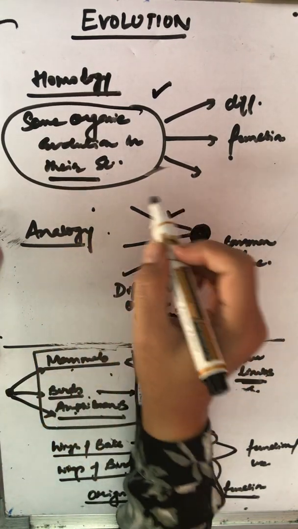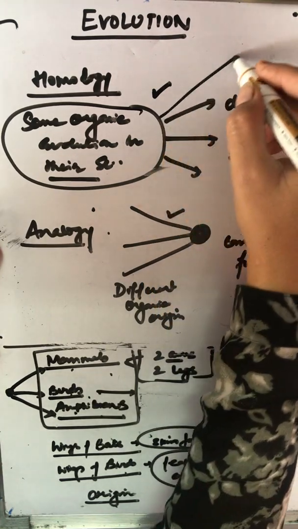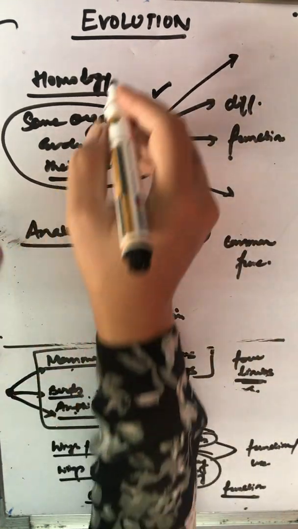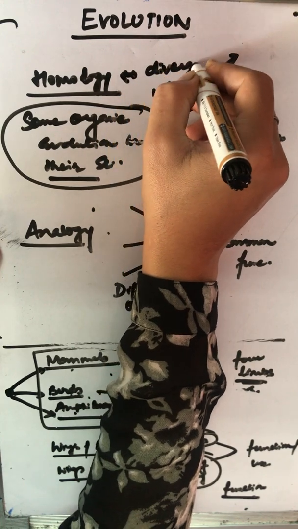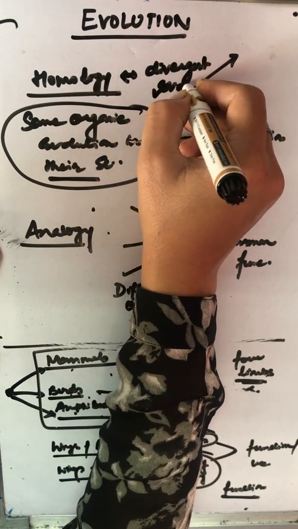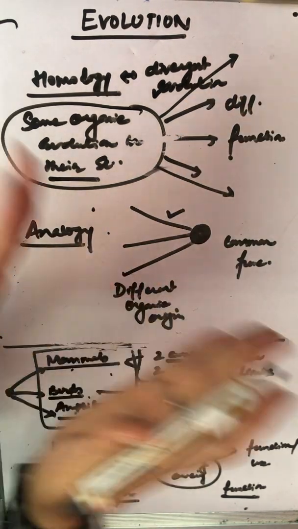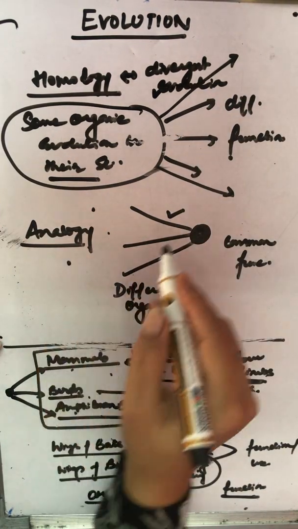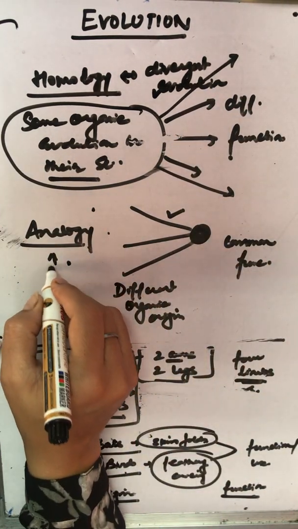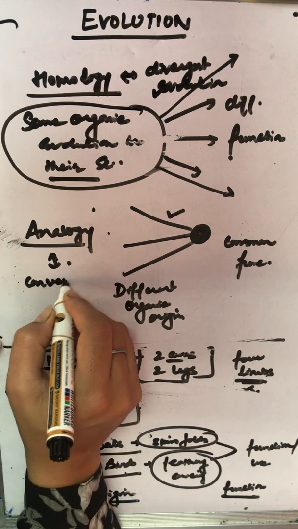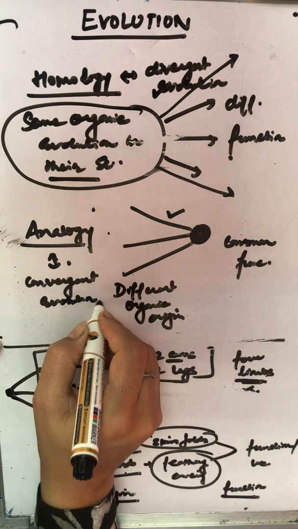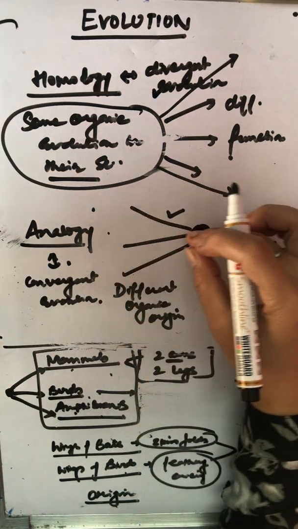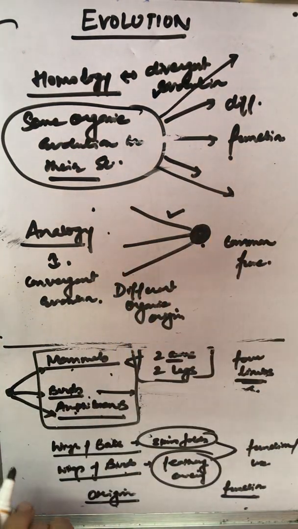Homology leads to divergent evolution. Can you see it is diverging? So homology is a concept of divergent evolution, which diverges. Analogy is an example of convergent evolution. Convergent, the rays are converging and meeting at one point.